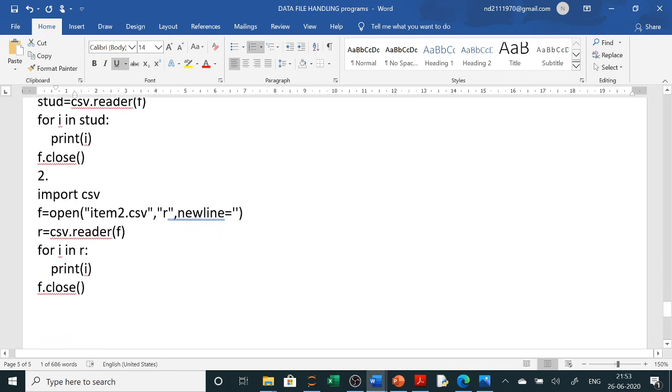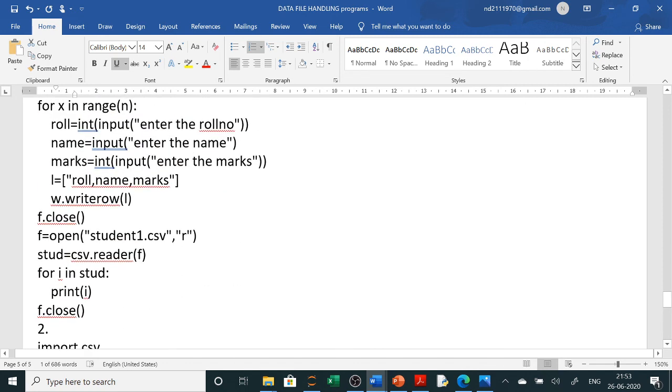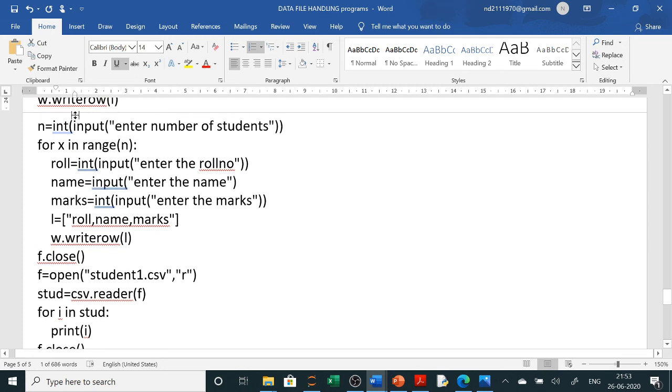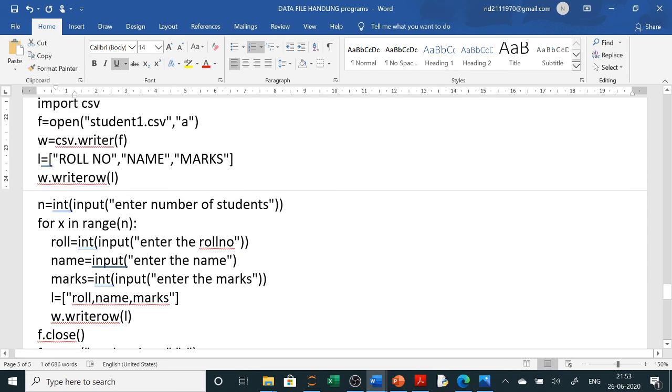This is one method. In your syllabus you have how to read using reader and how to write using writer and writerow function. Mainly writerow, row-wise you have to write it.